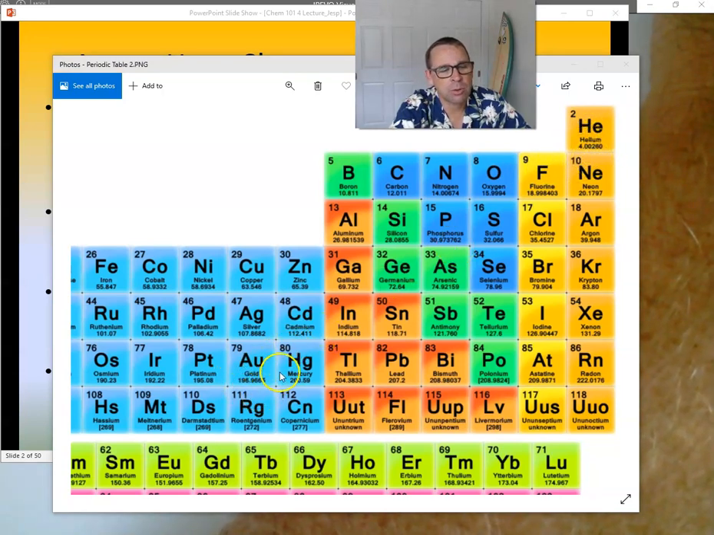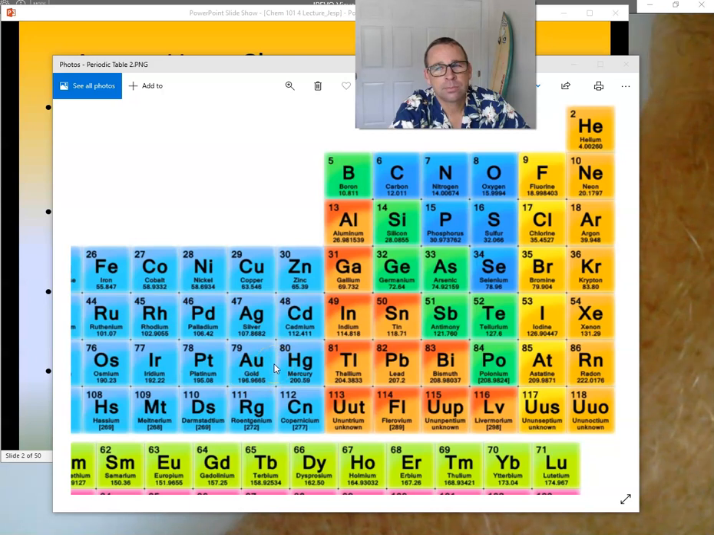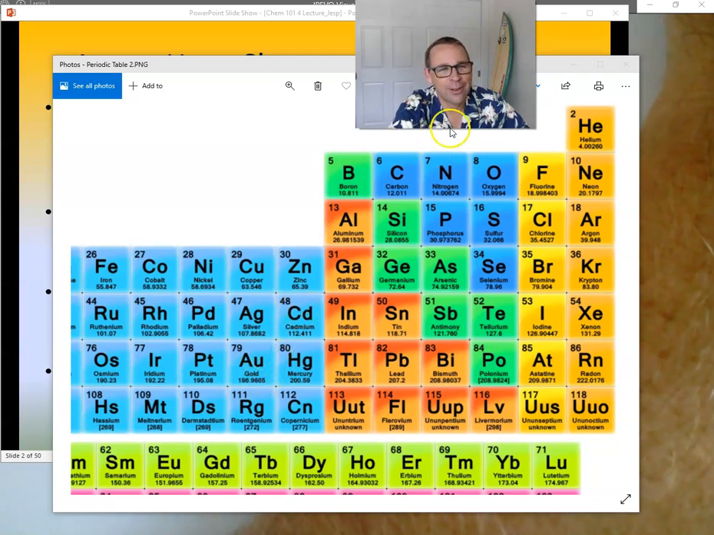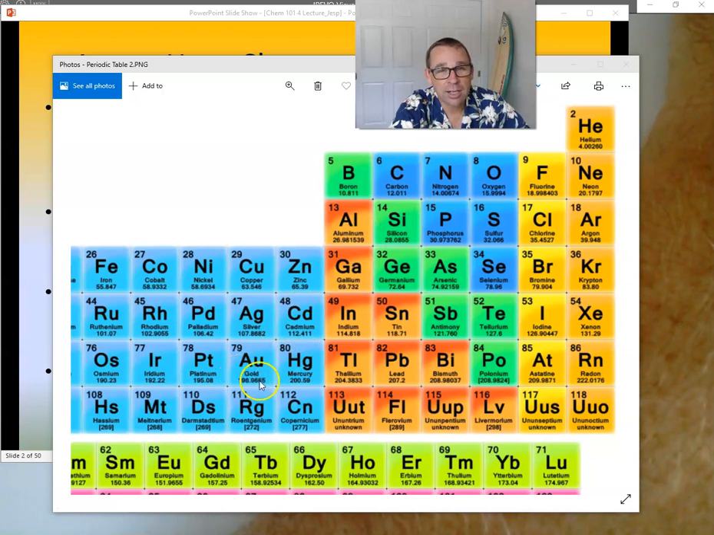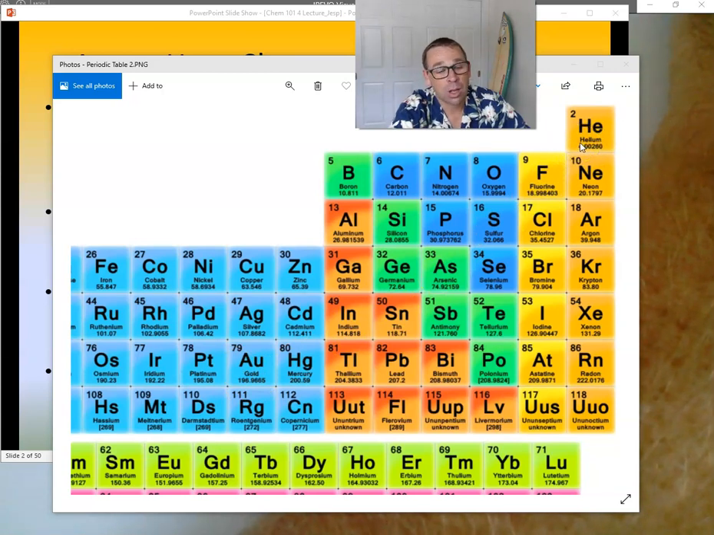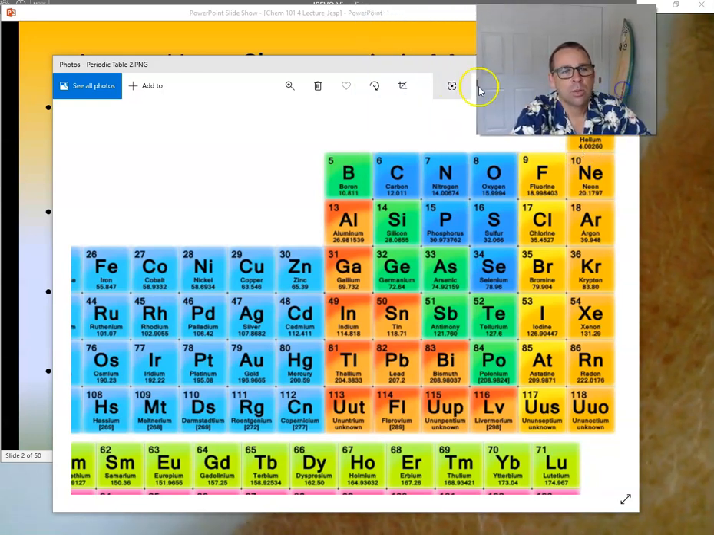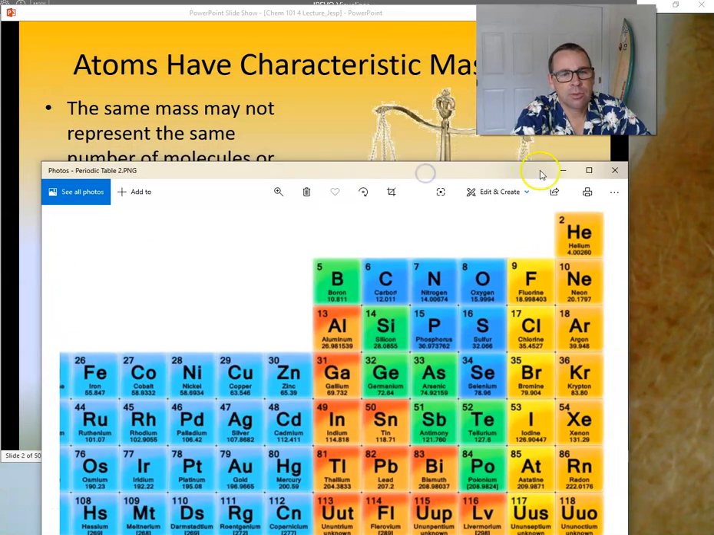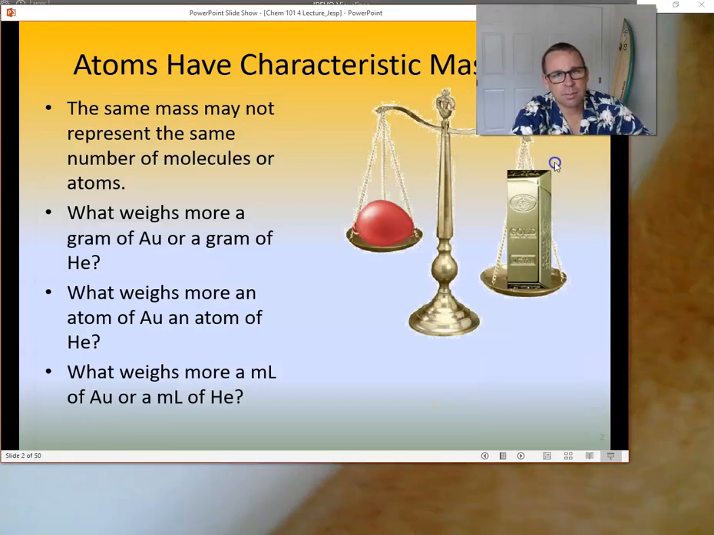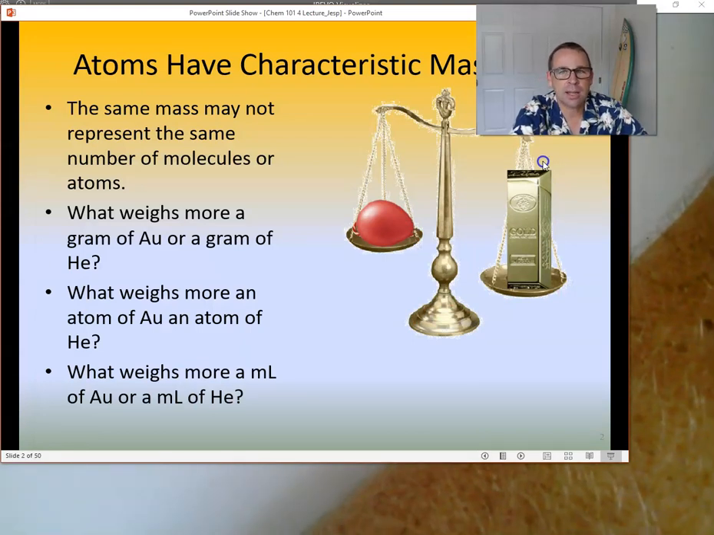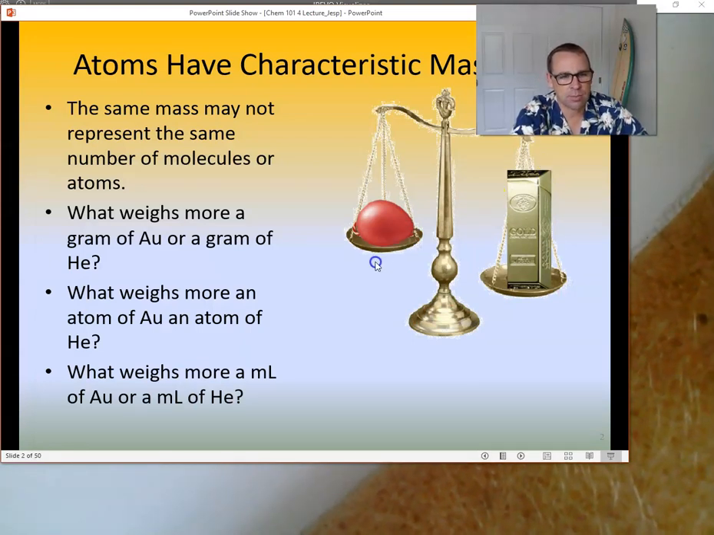How about an atom of gold? How much is the average mass of an atom of gold? 196. Very good. So 196, that's almost 200, right? So it's almost 100 times or 50 times heavier than an atom of helium, right? So just because I have the same number of elements doesn't mean that those elements have the same masses as each other.